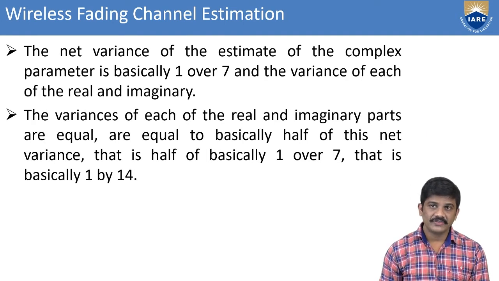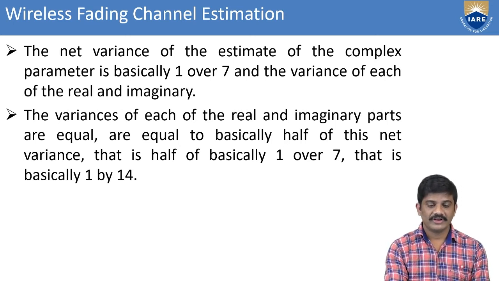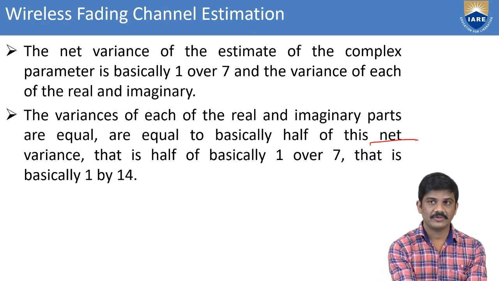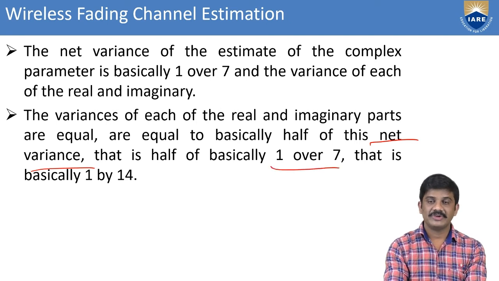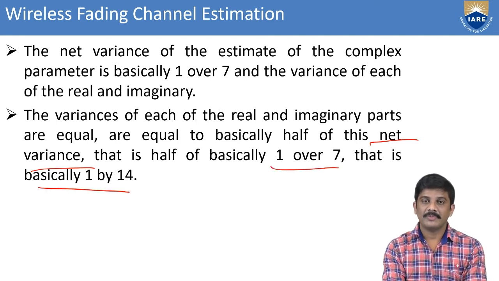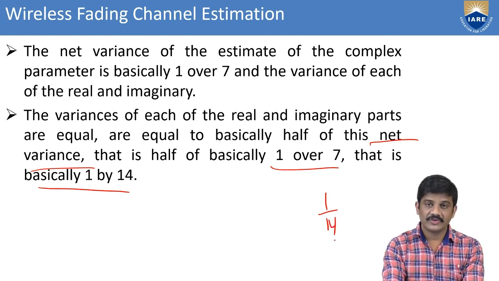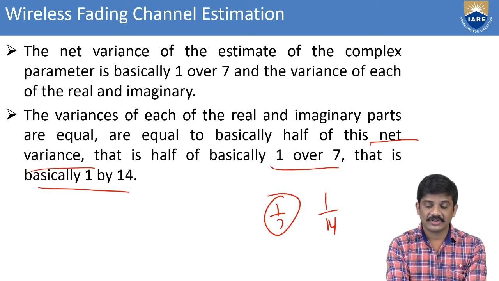Here the net variance of the estimation of the complex parameter is basically 1 over 7. The variance of the parameter is imaginary. Then you can consider the real and imaginary parts to be equal. The net variance is basically 1 over 7, which comes under the 1 by 14, that is, 1 by 14 for each part. Actually the net variance is 1 by 7, but we have taken 1 by 14 here.